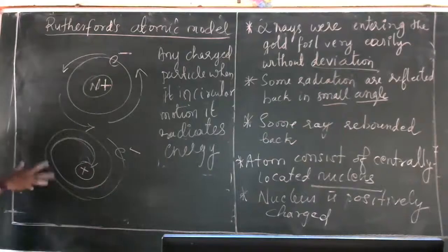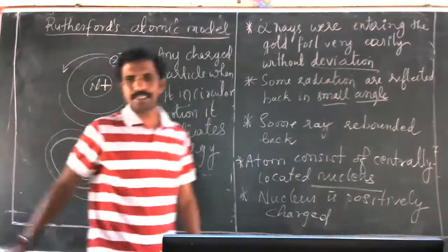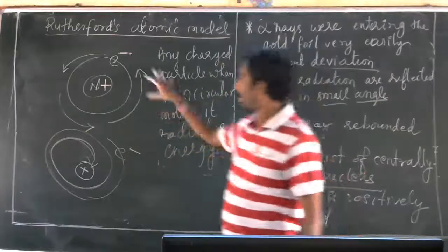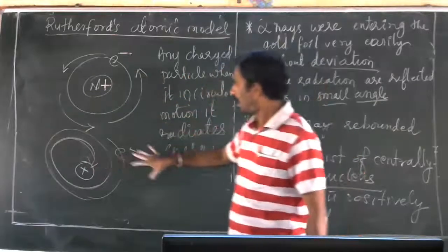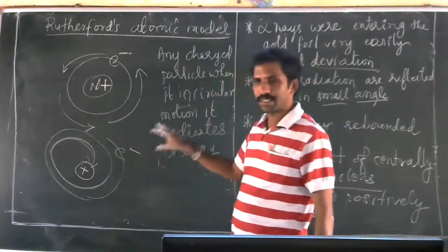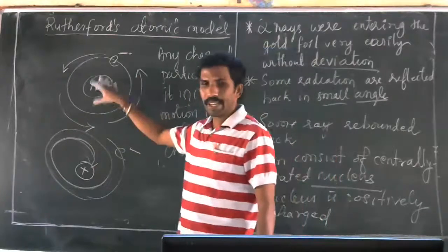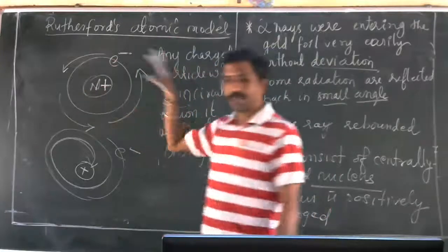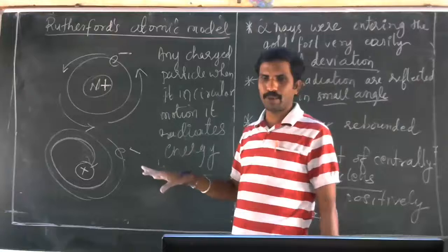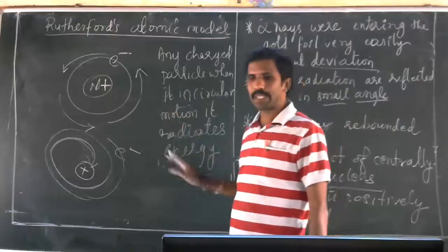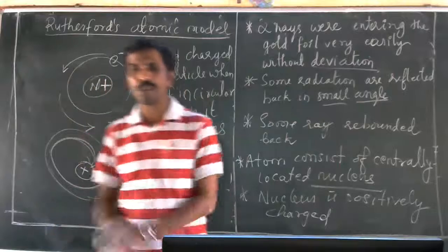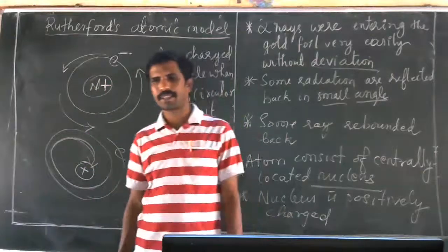He told this. This became the drawback. So he could not explain the stability, and he could not explain where exactly the electrons are revolving, why they are revolving. He could not explain it. This became one of the major drawbacks of the theory.